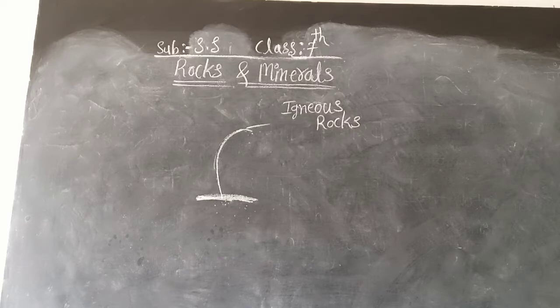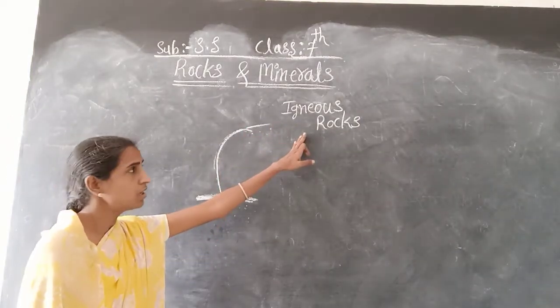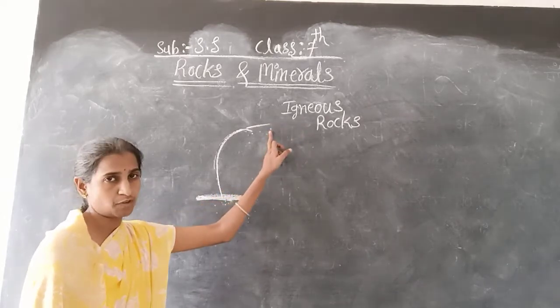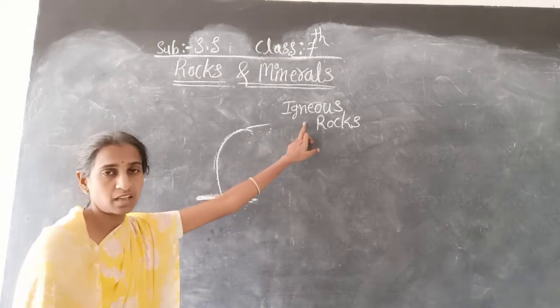The molten magma cools. When the molten magma cools, it becomes solid. In such a way, some rocks are formed, and those rocks are called igneous rocks.